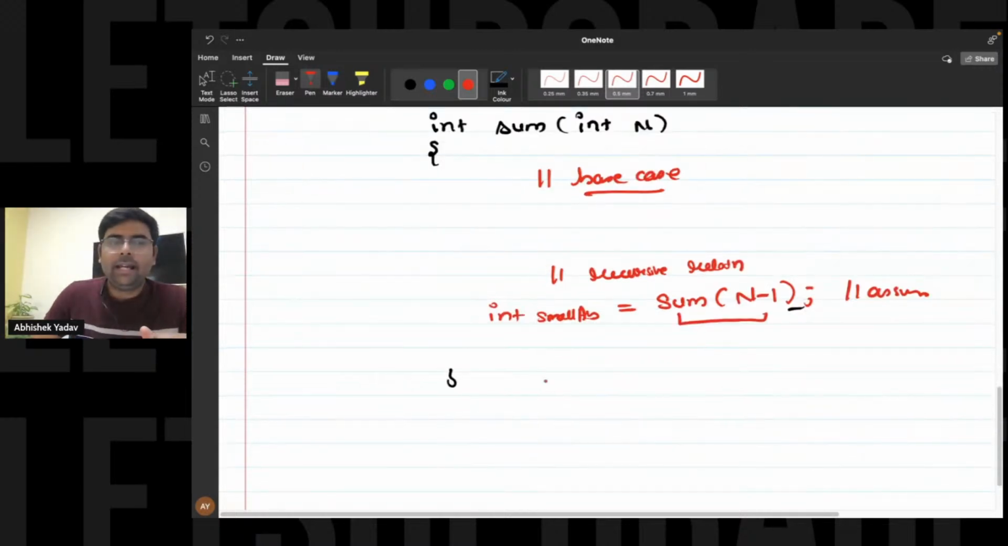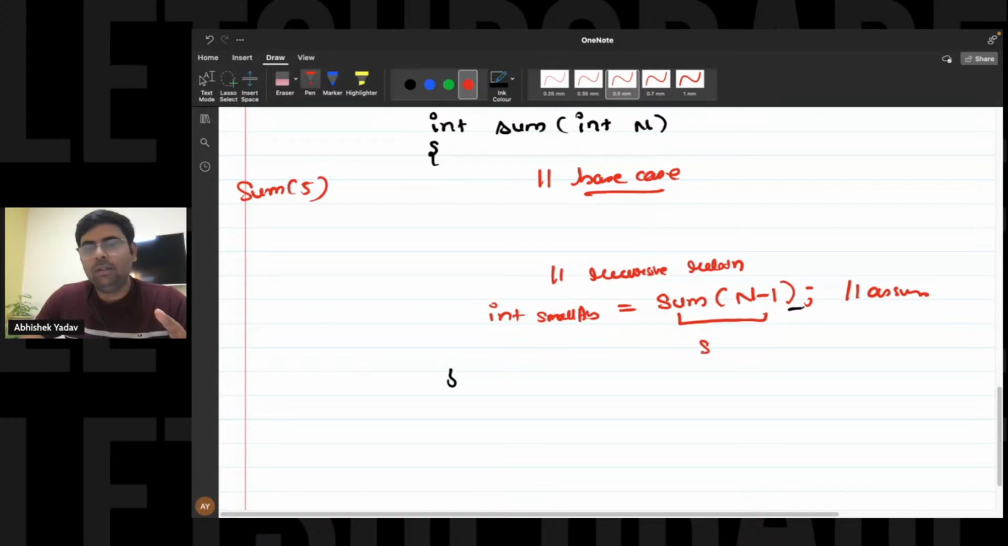So here, if I have to find the sum of natural numbers from 1 to 5, then I know this recursion will go and find the sum of natural numbers from 1 to 4, right everyone? Yes or no? And that answer, the sum of natural numbers from 1 to 4, is 10, right? And that 10 is stored inside the small answer.